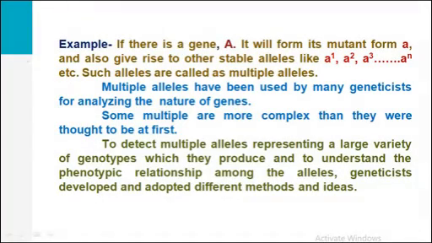See, this is the example we discussed. If there is a gene A, it will form its mutant forms. Means the A gene is the wild type allele and it may give rise to mutant forms, and also give rise to other stable alleles or allelic forms like A1, A2, A3, A4, An, etc. Such alleles are known as multiple alleles.